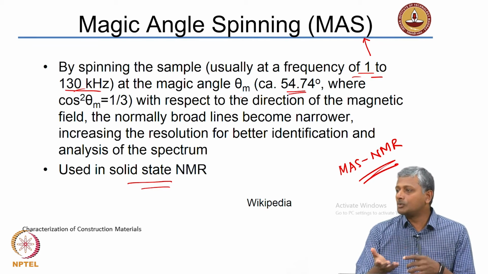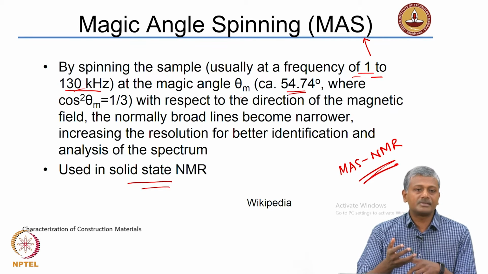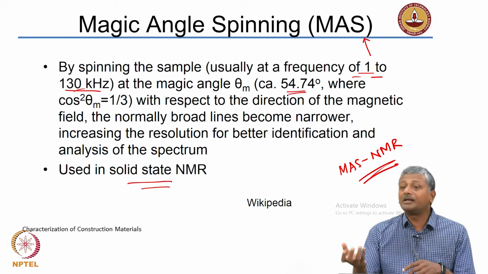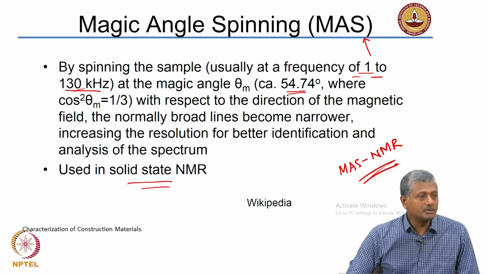So, typically when we do silicon or aluminum type of detection in nuclear magnetic resonance, typically for identification of the types of CSH that are present in your cementitious systems, we opt for solid state NMR with magic angle spinning experiments.